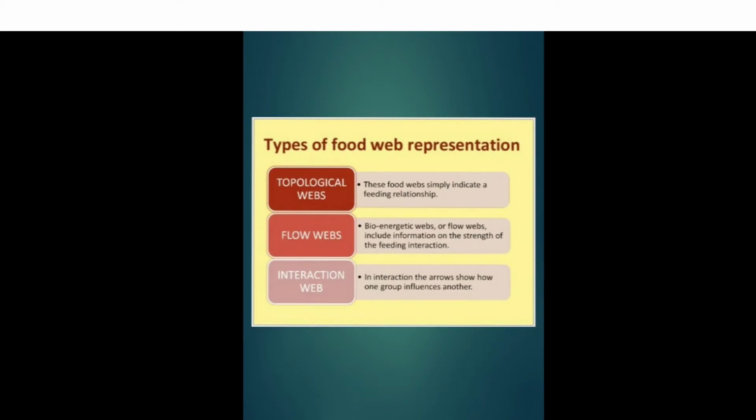Types of food web representation. At first, we have topological webs, which simply indicate a feeding relationship. Second, we have flow webs, or bioenergetic webs, which include information on the strength of the feeding interaction. Third, we have interaction webs, which include interactions. The arrows show how one group influences another.